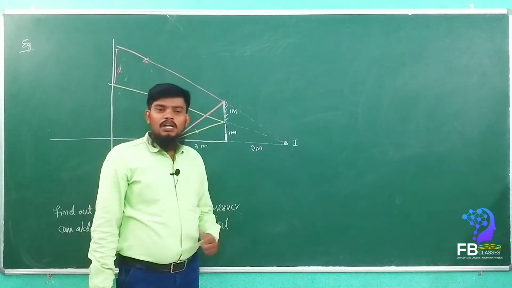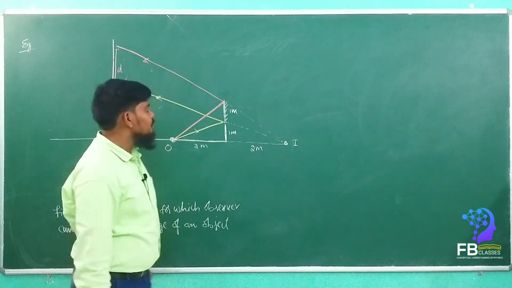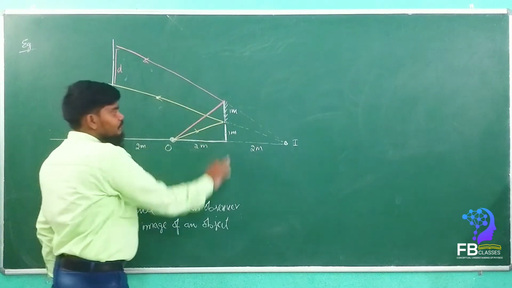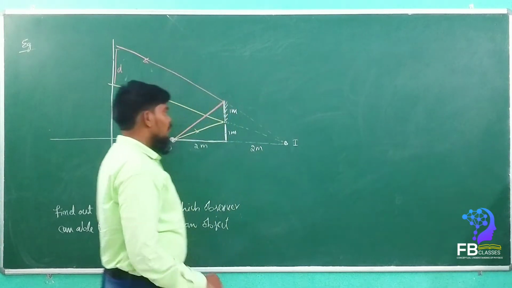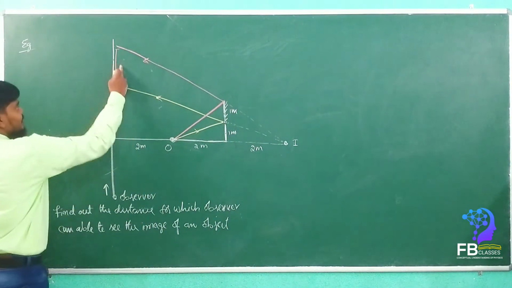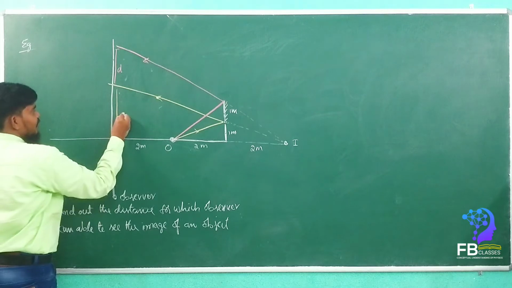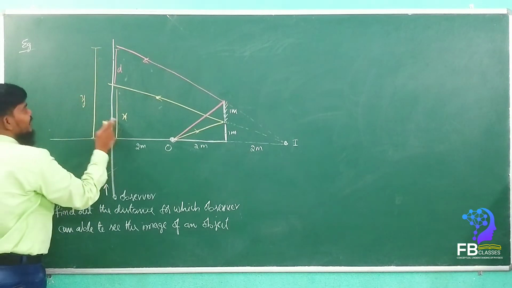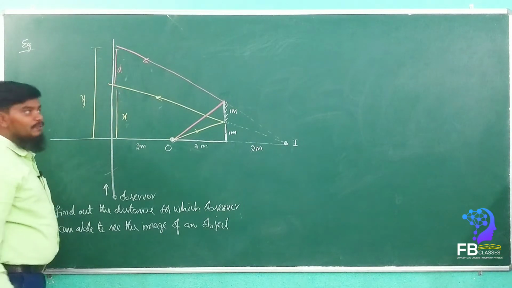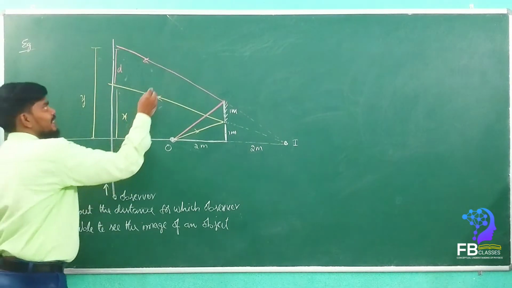Now the physics is over. Now it is completely mathematics. Like this, in such problems, we have to find the congruent triangles. Let this be D, let this distance be x and this total distance be y. If we find x and y, we can easily find the value of D. So D is equal to y minus x.